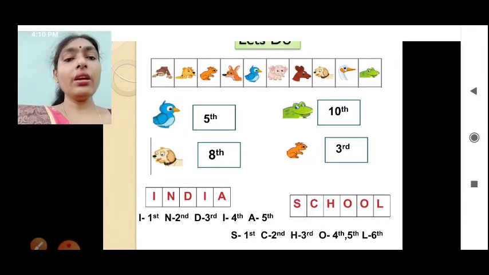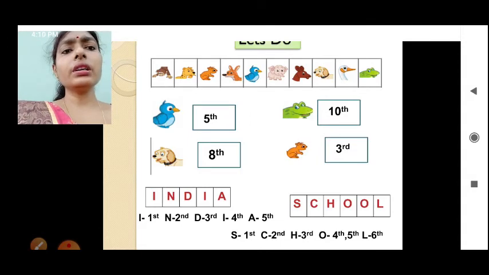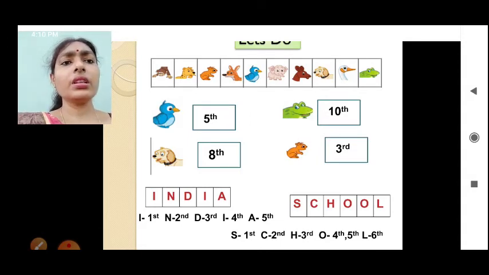So let's see, monkey first place, then a small cub of lion, it is 2nd place, then a rabbit 3rd place, then fox 4th place, bird 5th place, small elephant, it is in 6th place, then deer it is in 7th place, dog 8th place, swan 9th place and frog 10th place. So like that we can write in the ordinal number.